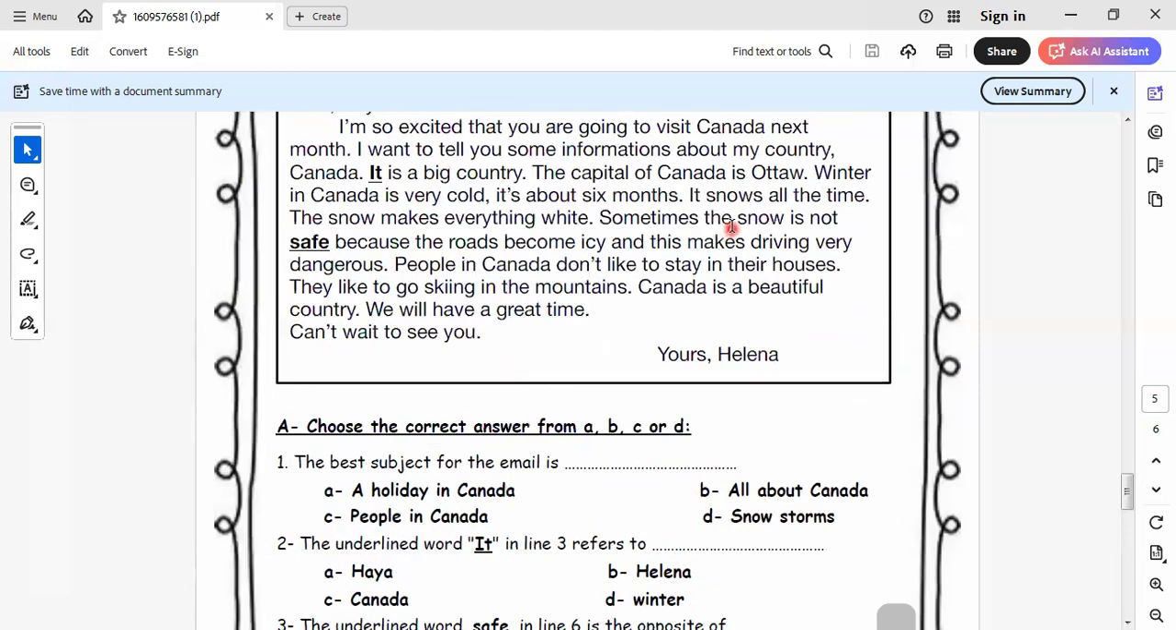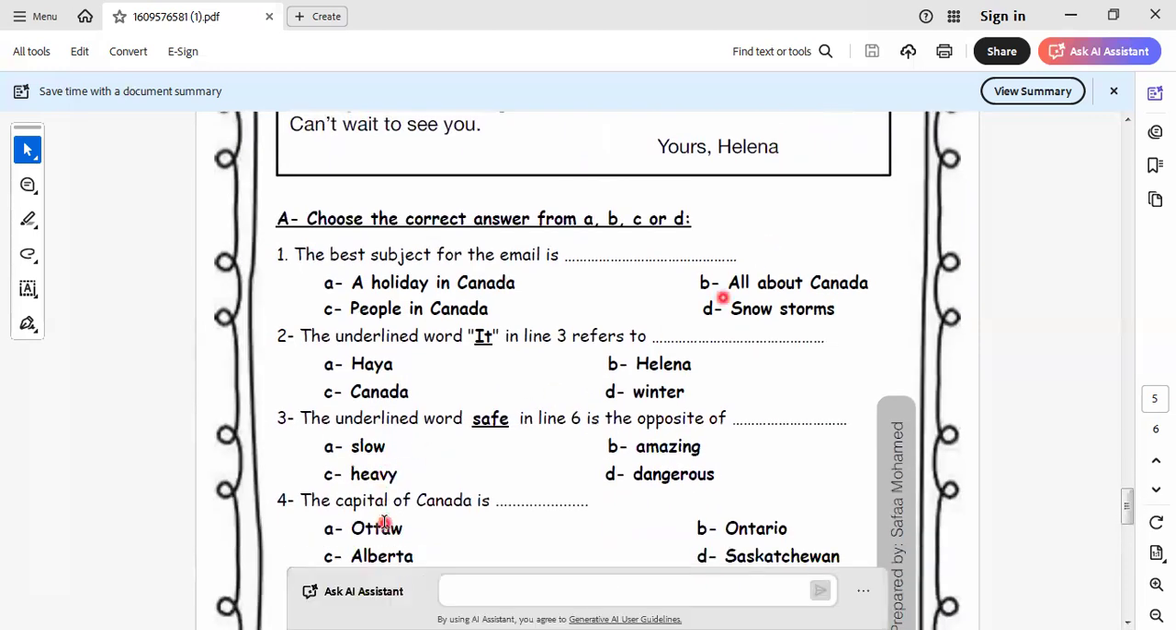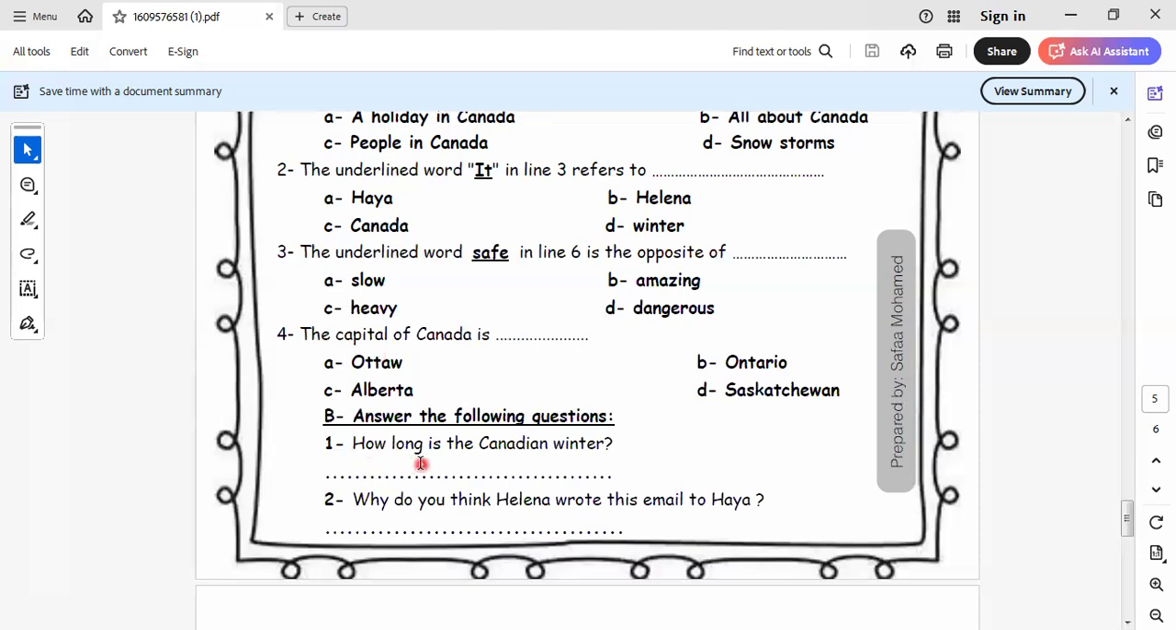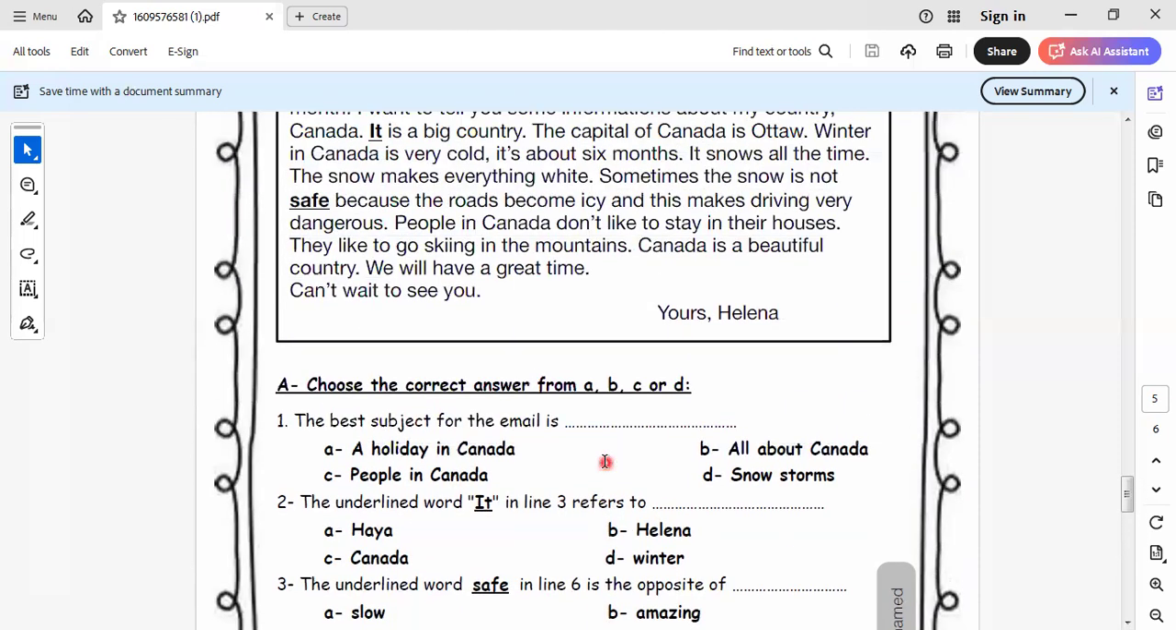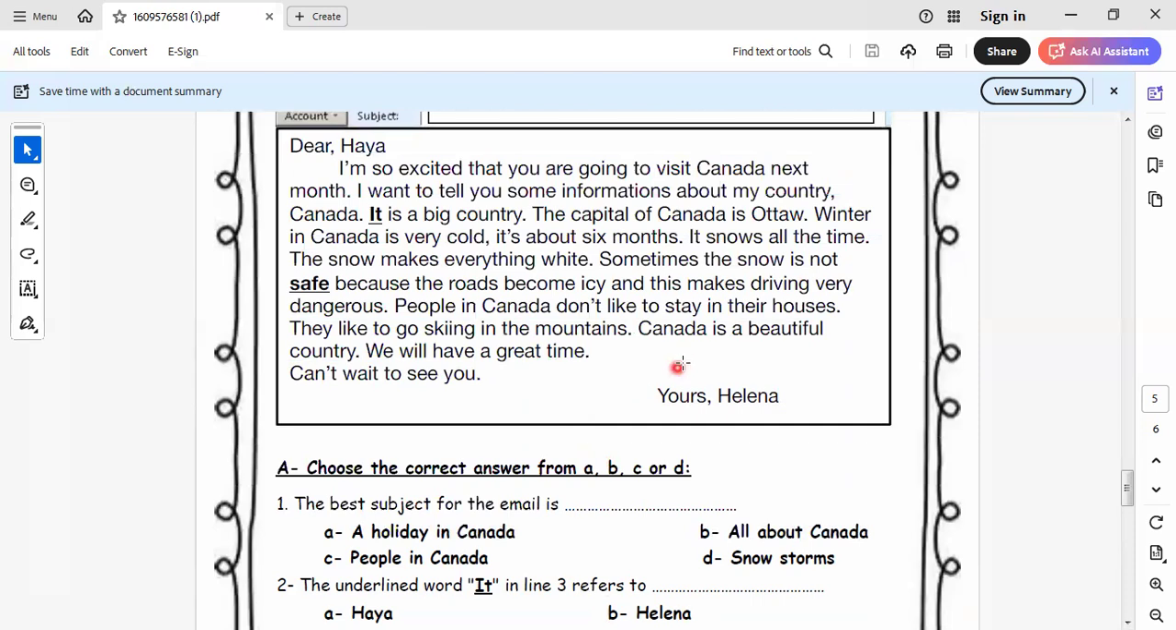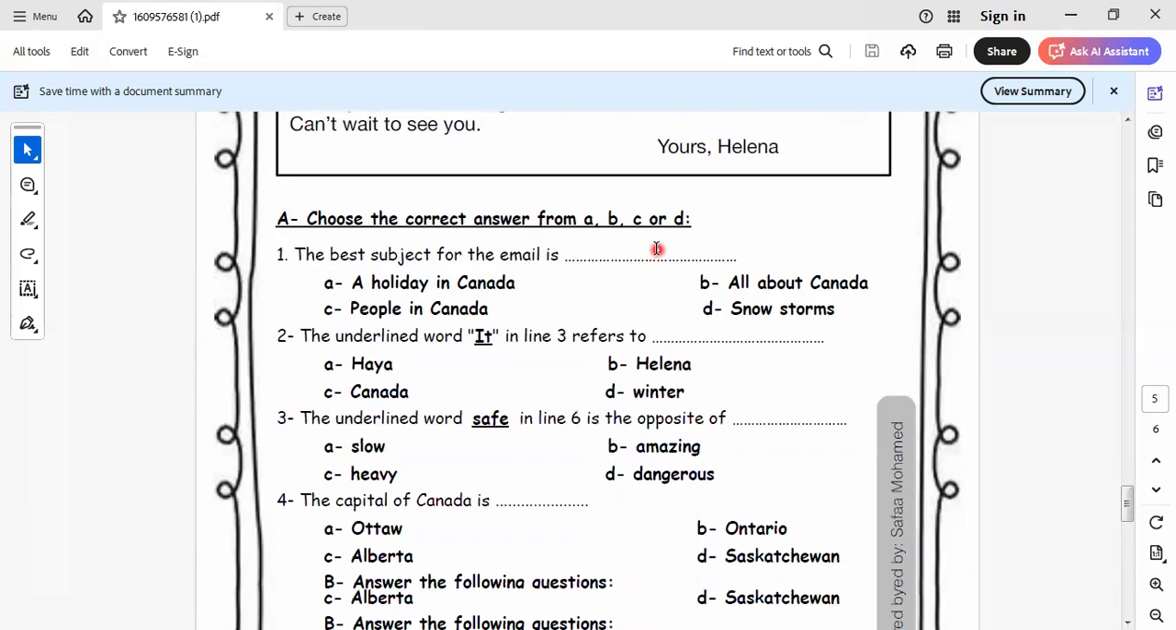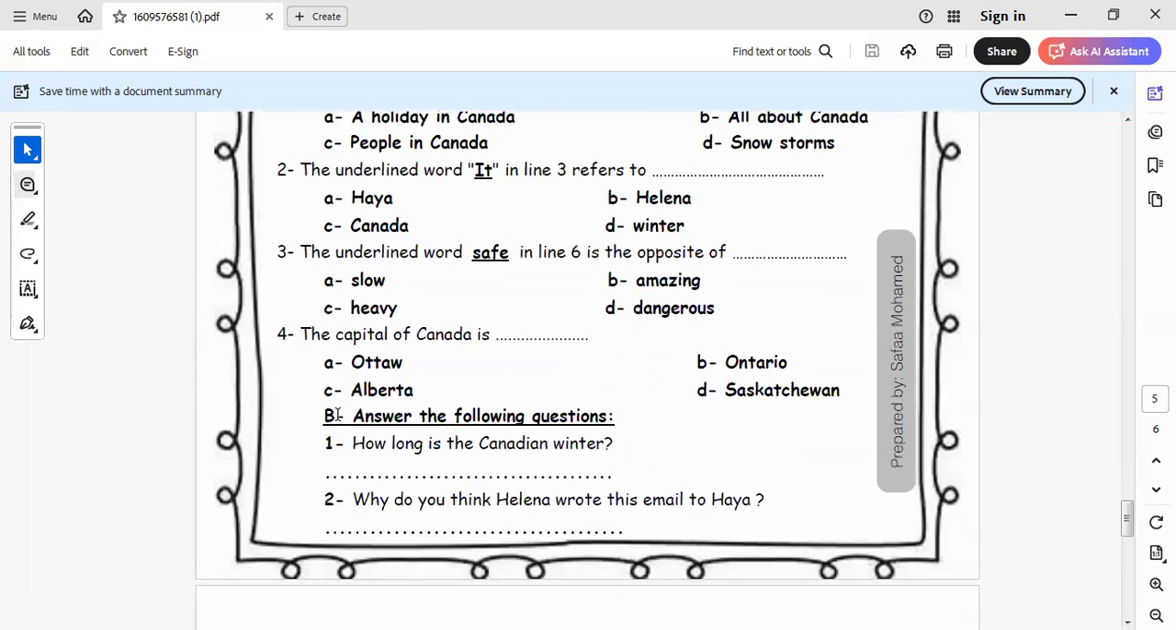The capital of Canada will be Ottawa. Next, how long is the Canadian winter? So here I asked about the period of time of winter in Canada. As we know, it says 6 months. So the answer here will be 6 months. It's not too long, but we have a long winter. It will be 6 months.